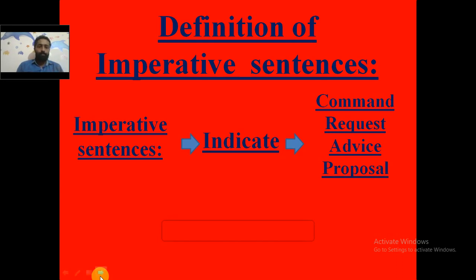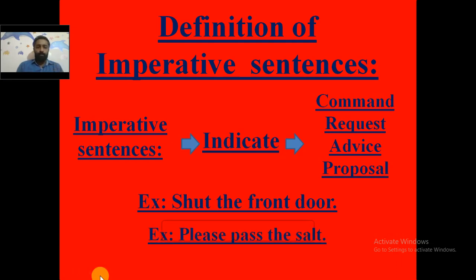I'll give some examples for it. Shut the front door. It is a command. Please pass the salt. Or clean your room. So this is what you mean by imperative sentences. It can be either a command, a request, an advice, or a proposal. So this is what you mean by the definition of imperative sentences.